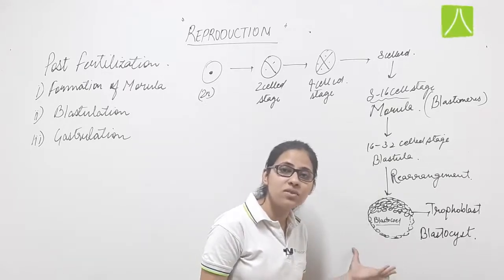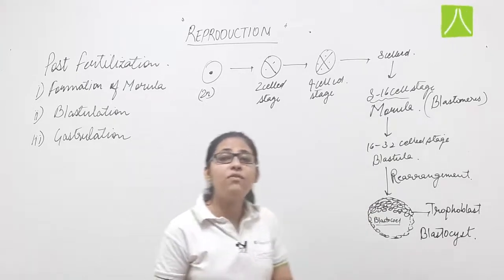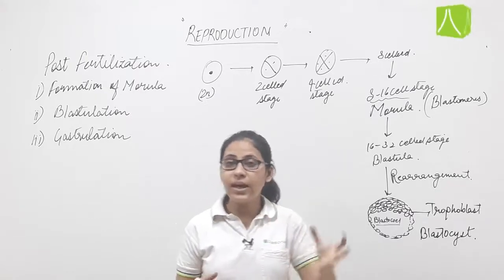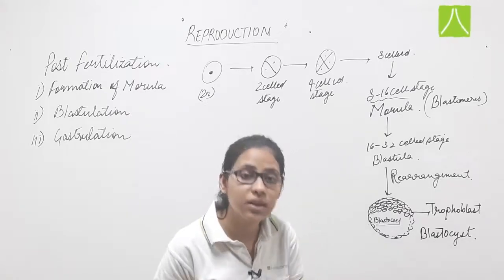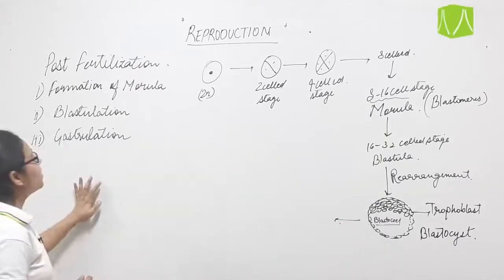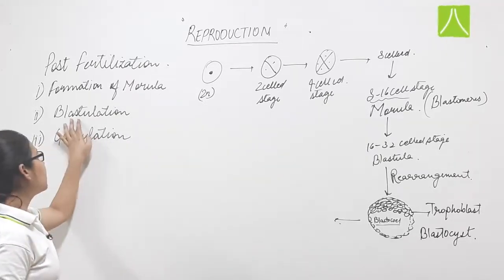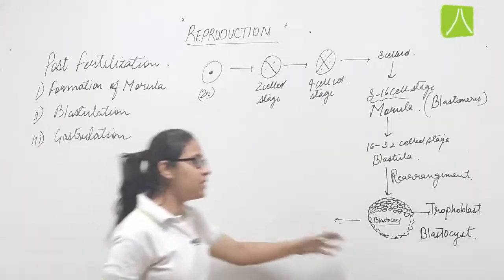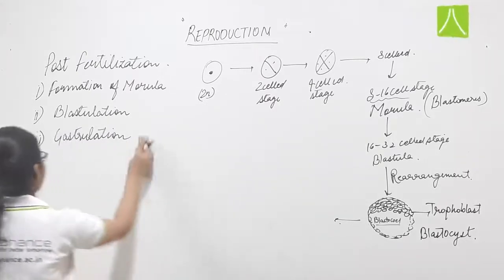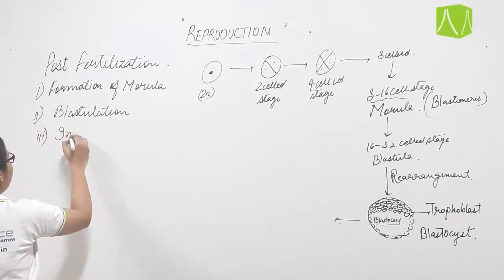Now this blastocyst, which is formed after the 7th day of fertilization, will attach itself to the endometrium lining of the uterus. We have seen that post fertilization is the formation of morula, then the formation of blastula, that is blastulation, then the implantation will occur. Next event is the implantation.